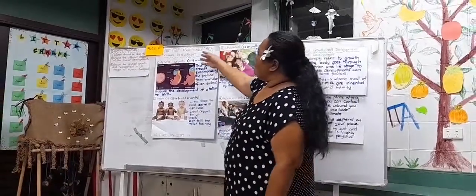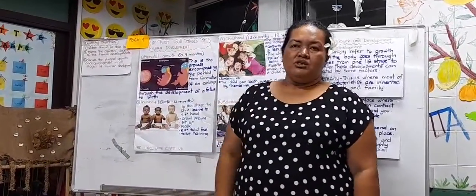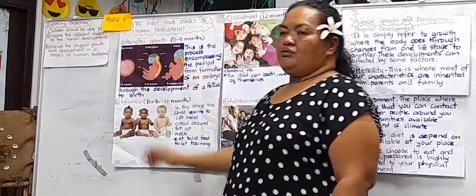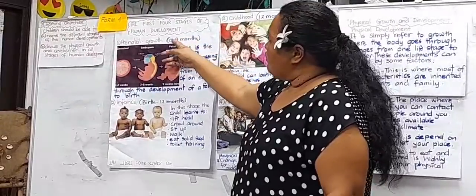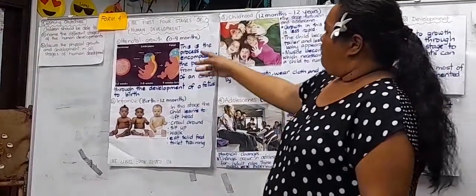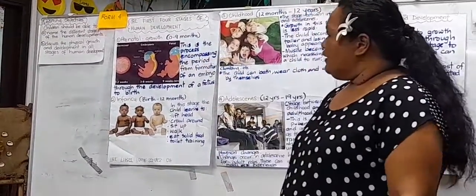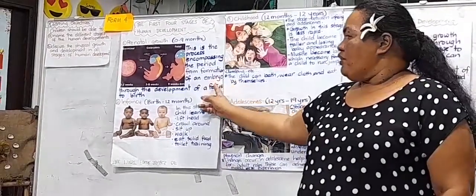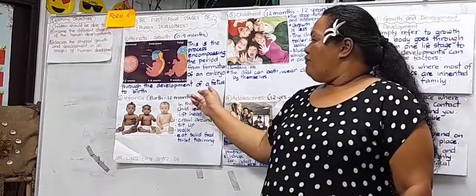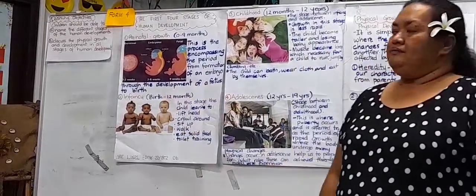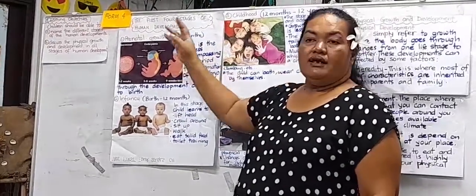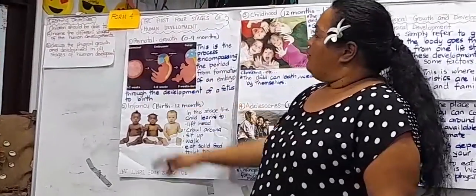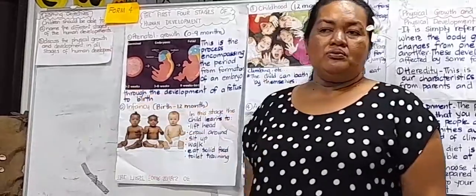Now we will look at the first 4 stages of human development. The first one is prenatal growth. This starts from 0 to 9 months. This is the process encompassing the period from formation of an embryo through the development of a fetus to birth. Okay, this stage is divided into 3 stages. The first one is the germinal stage, that is from 0 to 2 weeks.